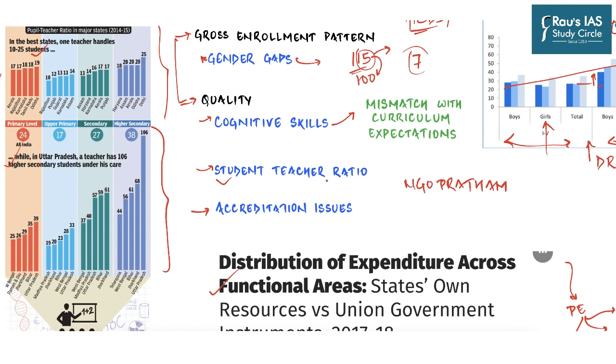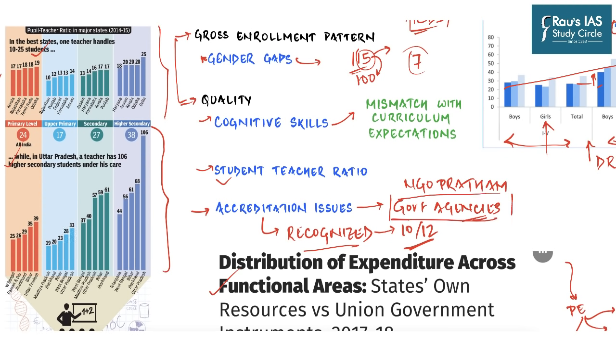Then there are challenges with accreditation as well. Accreditation is a process through which a school becomes recognized by some official agency. Once you are accredited, only then can you award the degrees of 10th and 12th, which are actually the milestones of our education. Now the problem with our country is that around 90 to 95% of the students are graduating from government schools, which are accredited by government agencies, for example state boards. Now there are a lot of issues with these agencies themselves. Not only do they operate in opacity, they don't change the syllabus for a long time, and so their overall approach and functioning does not reflect the changing times, and that is why our education gets stuck in time.